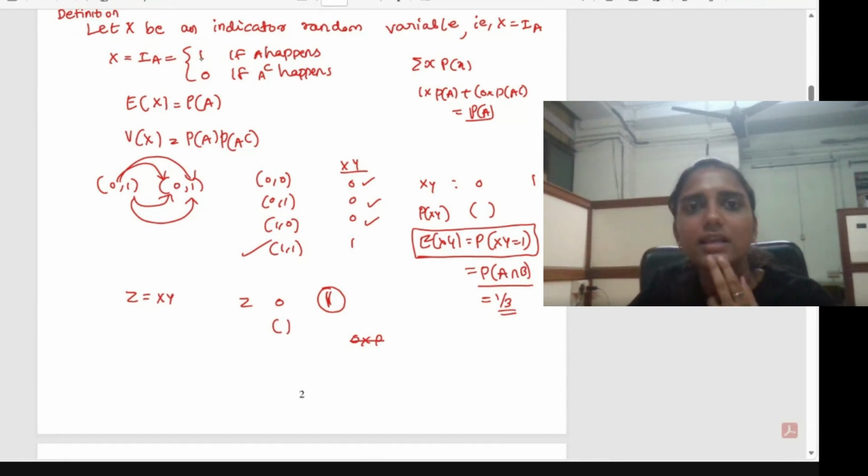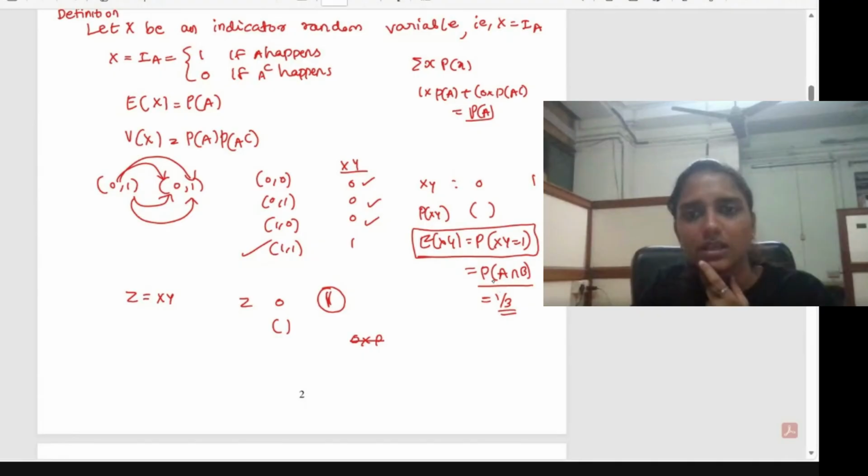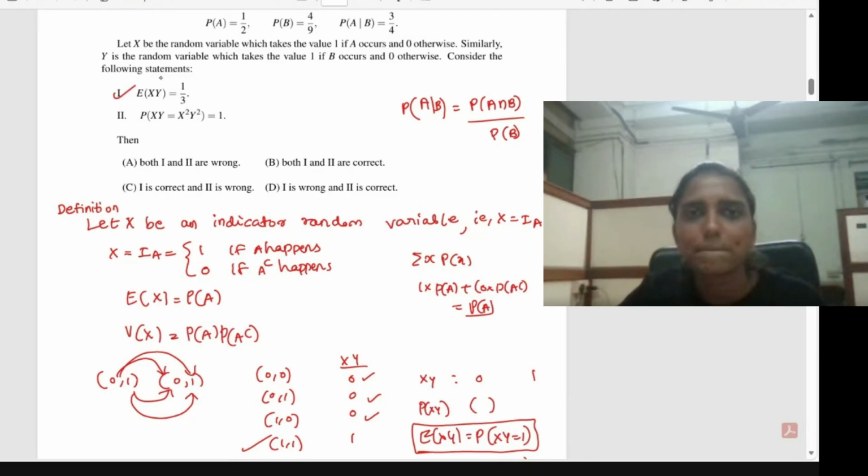Only if A happens, x equal to 1; only if B happens, y equal to 1. So the probability of A intersection B is equal to 1 divided by 3. You can find it from this relation by substituting and multiplying the probability of A given B and the probability of B. So the first part, that the expectation of x into y equals 1 by 3, is true.